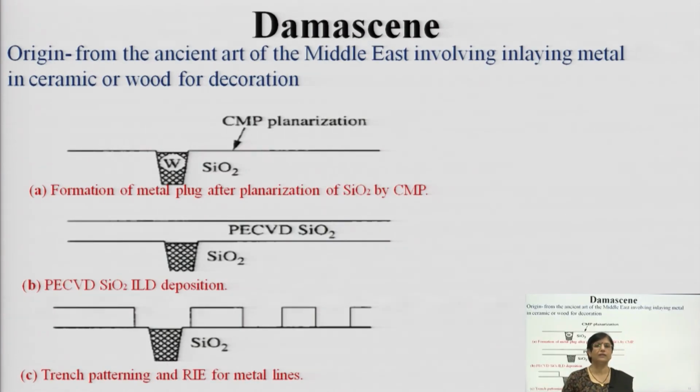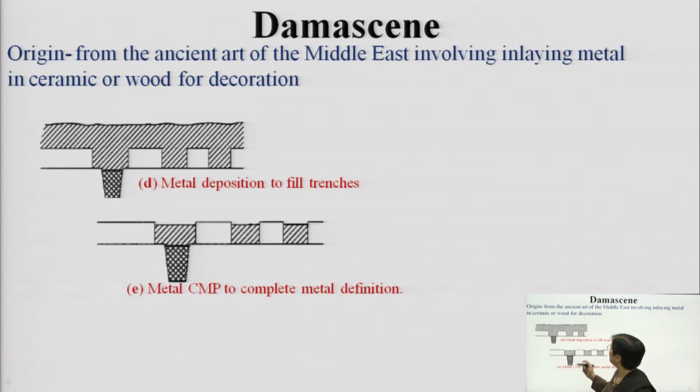You have another method, with origins in the Middle East, known as Damascene. It evolved from the original, which involved inlaying metal onto ceramic or wood decoration. Similarly, just like carving, you carve and deposit the metal into it. Here also planarization is done, carving is done, and then the metal layer is deposited. This is how the metal deposition fills the trenches.